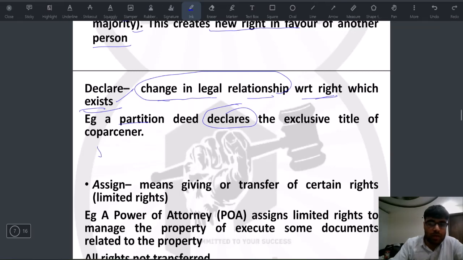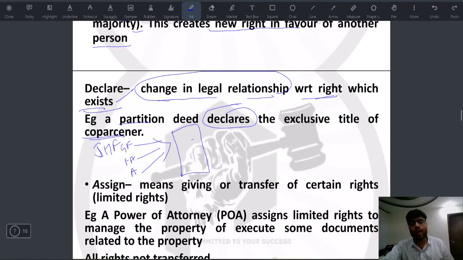Let's say that there is a joint Hindu family, and they have a certain joint Hindu family property. Now in the joint Hindu family property, only coparceners have a right. So let's say this is A, then father of A and grandfather of A. They will have a right to this joint family property.